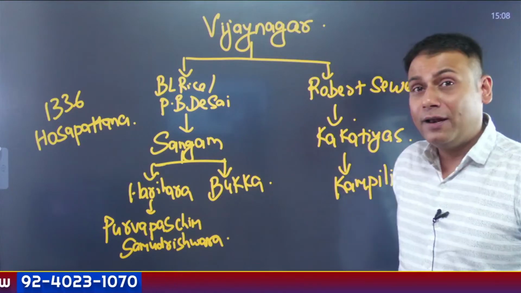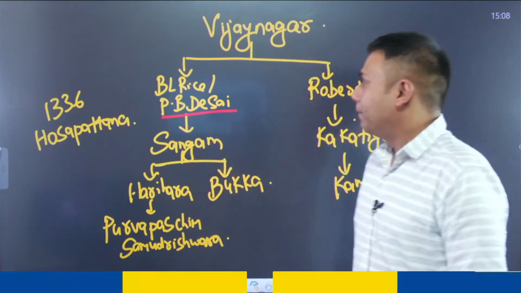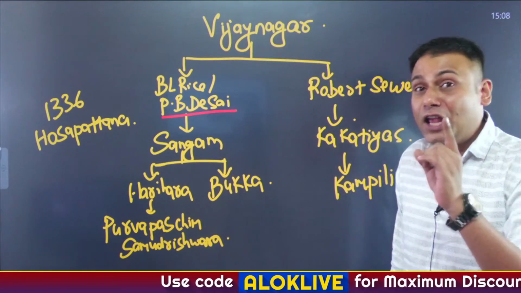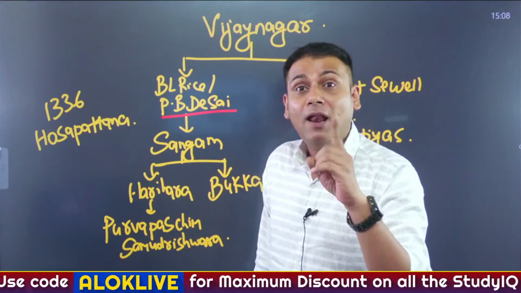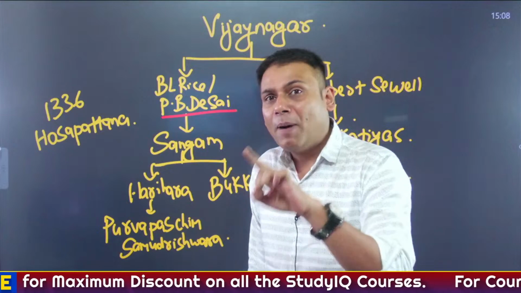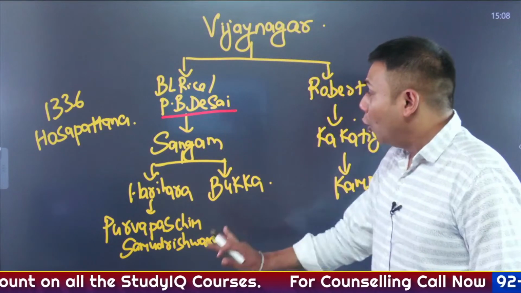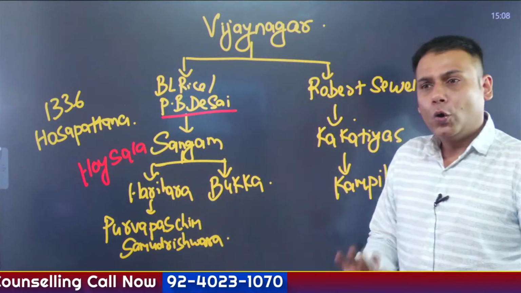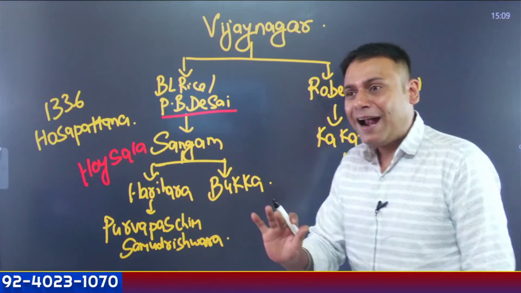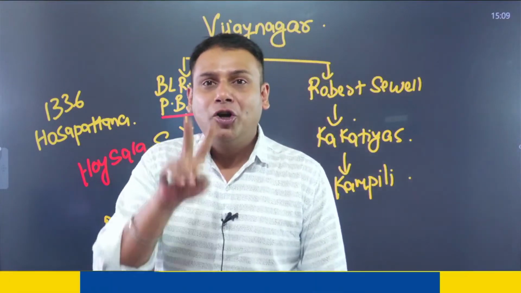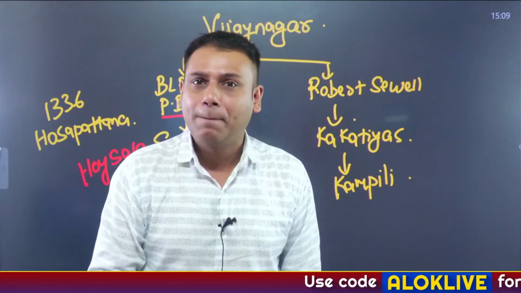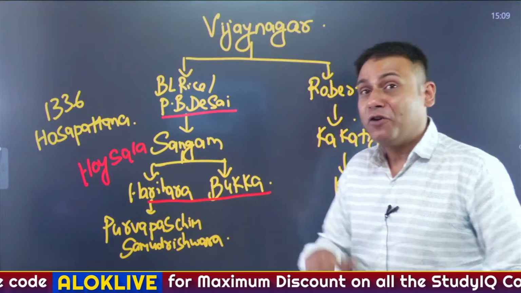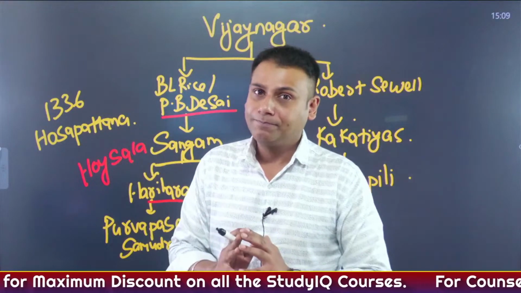As per historians B.L. Rice and P.B. Desai, there was a person named Sangam who was working in the court of Veer Ballal III, and Veer Ballal III was the ruler of the Hoysala dynasty. Sangam had five sons, but two of them gained prominence in the book of history. One was Harihara and the other Bukka, and both of them were also feudatories of the Hoysala rulers.